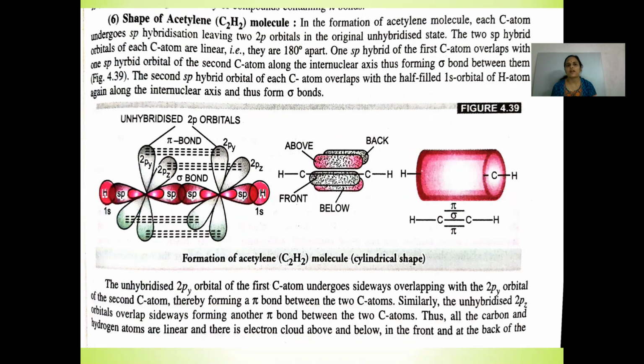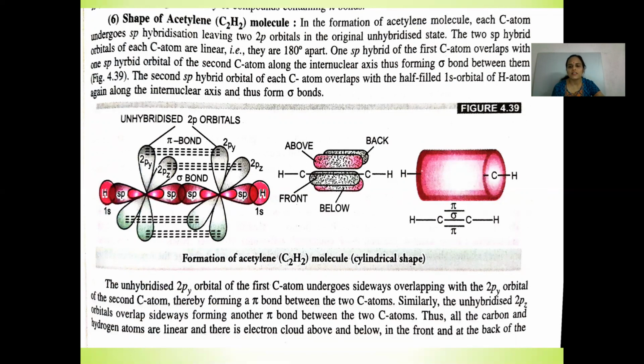And the second sp hybrid orbital of each carbon overlaps with the half-filled 1s orbital of a hydrogen atom, forming sigma bonds. The unhybridized 2py orbital of the first carbon undergoes sideways overlapping with the 2py orbital of the second carbon atom, thereby forming a pi bond between the two carbon atoms.